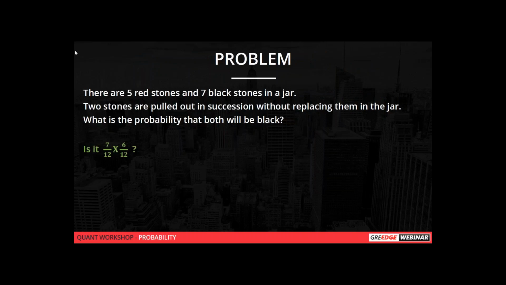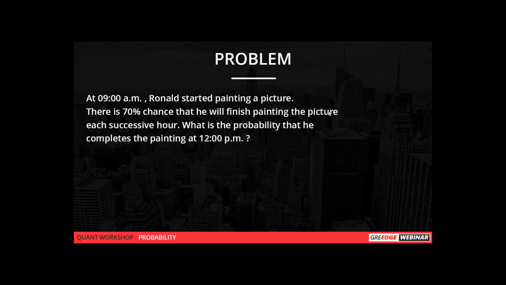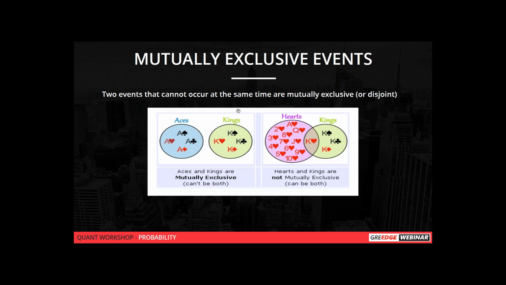We'll have a discussion at the last. Murali, I'll just explain again. You can see here, heart and king are not mutually exclusive. So if we draw a card, there is a possibility to get a heart and a king.